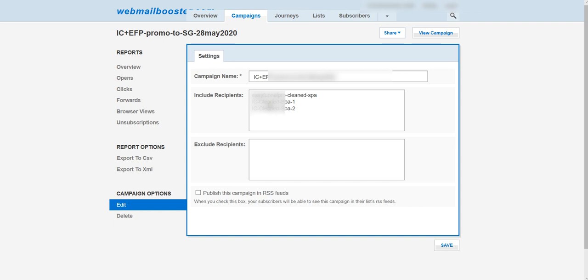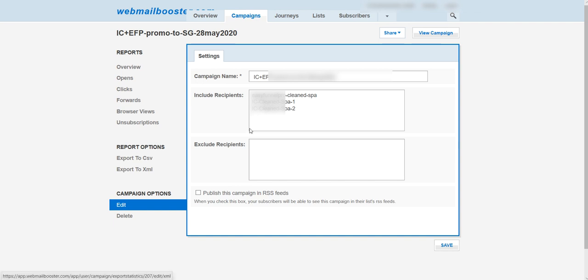So with these 3 lists included in this campaign, listen, not all the times, because sometimes you're going to send 1 campaign to 1 list. In that case, you will recognize that immediately because you sent it to 1 list. But in this example, it's a little bit more complicated because I sent this campaign to 3 different lists. I used the same campaign for 3 different lists at the same time.